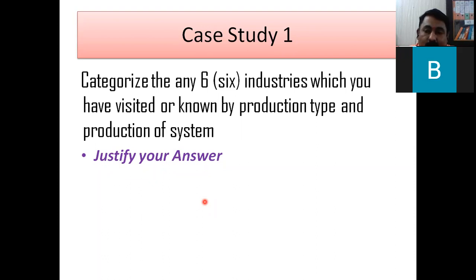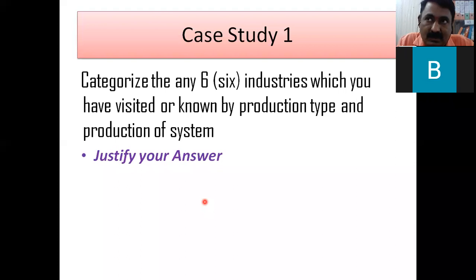So for the second part, all of you have gone for the vocational in-plant training of 1 month. So if you have gone, for example, to a small scale industry, we will take Lina manufacturing, or if you have gone for Kothari pipes, whatever work is there. So there are some examples I am giving. Then you have to categorize in these two cases. So you will say, sir, how to categorize? I will give you 2-3 examples.